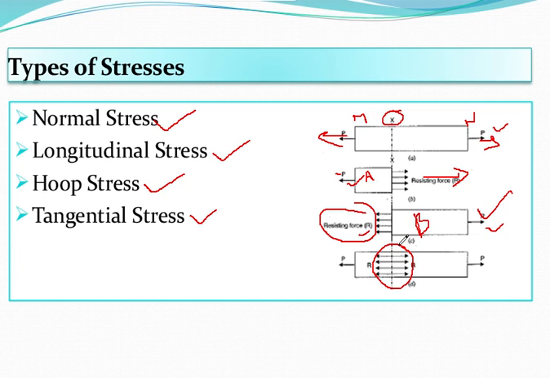Now, if I talk about the intensity of stress, the resistance to deformation of a material body due to application of external load is distributed uniformly throughout the cross section of the body, and the intensity of resistance per unit area is called intensity of stress, which is given by f or sigma equal to R by A. What is R? That is the resistance to deformation, and A is the cross-sectional area of the body.